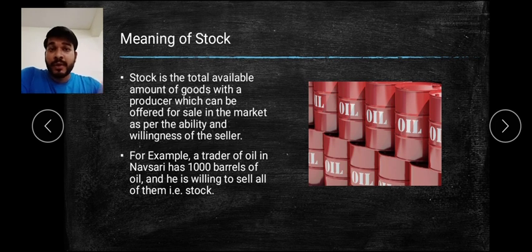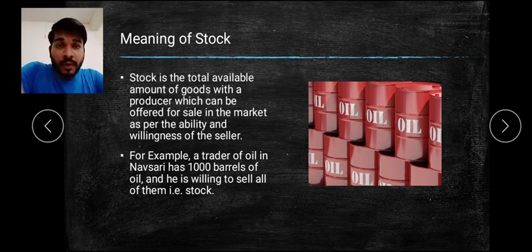So he has the ability and also the willingness to sell all of them, and that's why it becomes stock. These oil barrels are our stock, the available stock which we can sell in the market. That is what stock is all about.